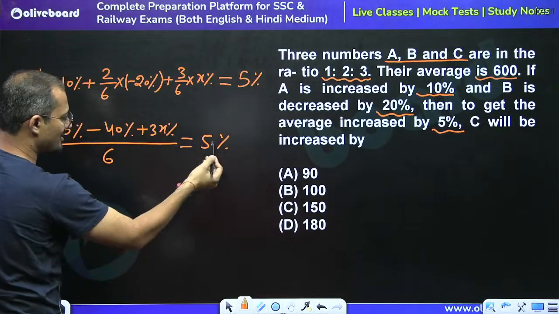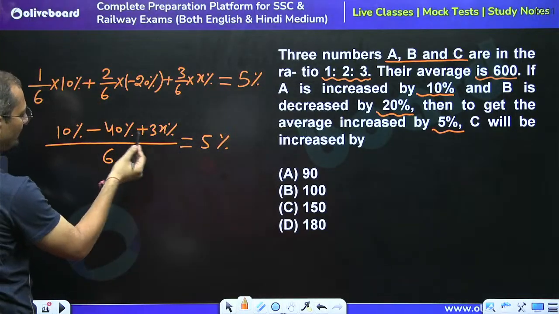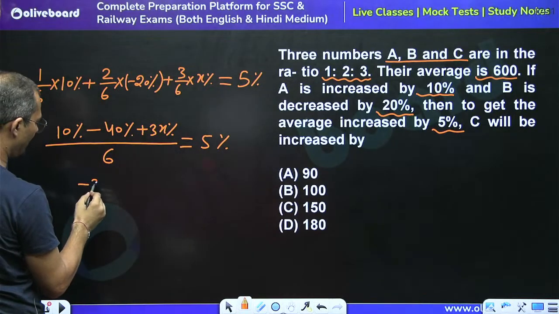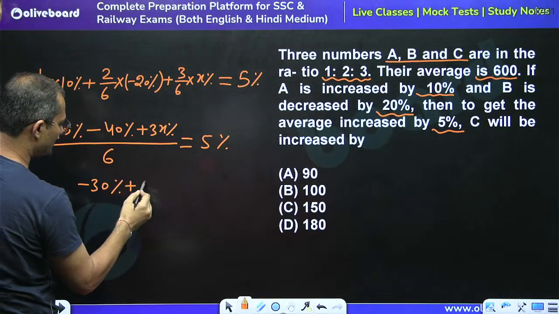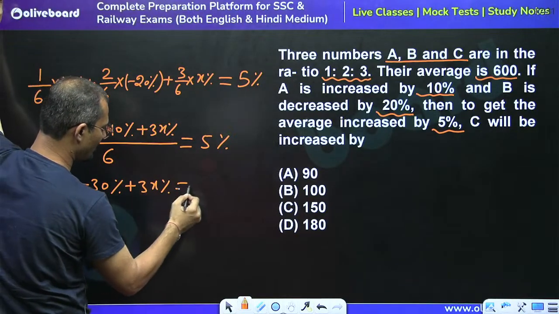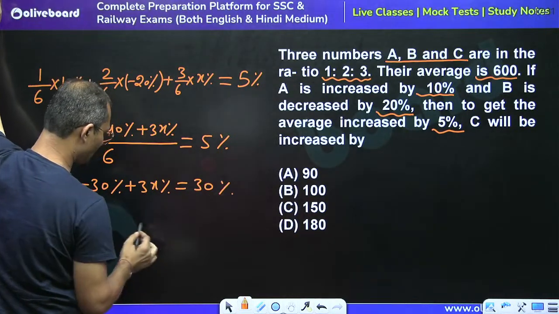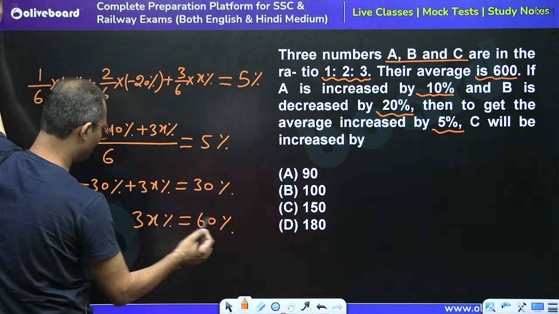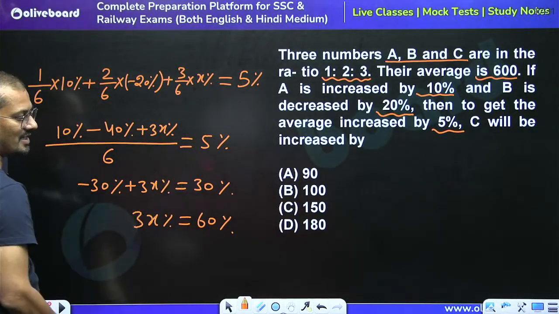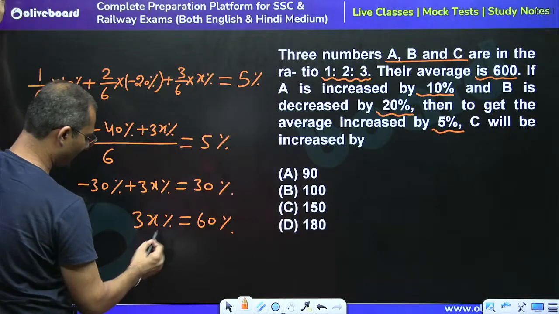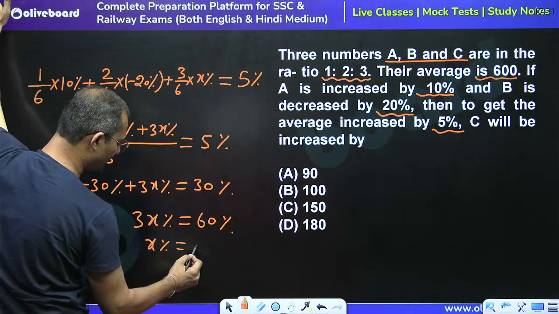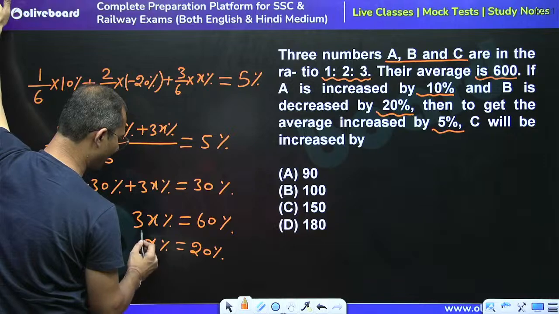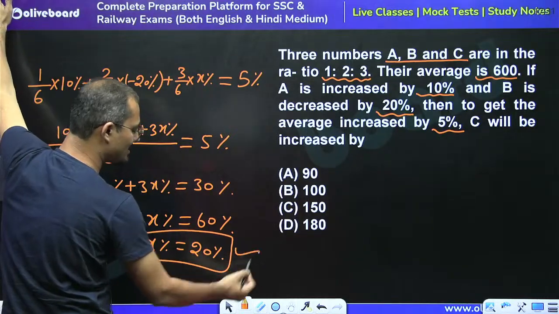Taking 6 to the right side, minus 30% plus 3x% is equal to 30%. So 3x% is equal to 60, minus 30 goes to the right-hand side and becomes positive. So x% is equal to 20%. The C part got increased by 20%.